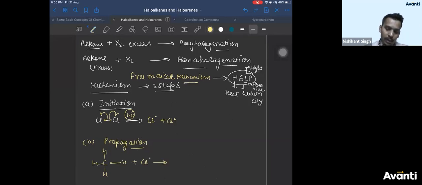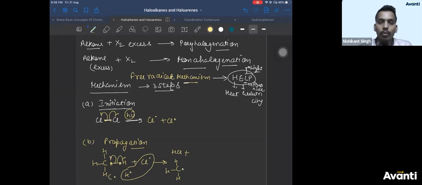Right? So for C-H, again, the electronegativity difference is very small, 2.1 and 2.5. Since the electronegativity difference is very small and in the presence of free radical, the bond cleavage will occur again by homolytic cleavage, so that you will get an H radical and a carbon radical. The H radical might combine with a Cl radical to form HCl. We are talking about possibilities, and then you will get a CH3 radical formed.